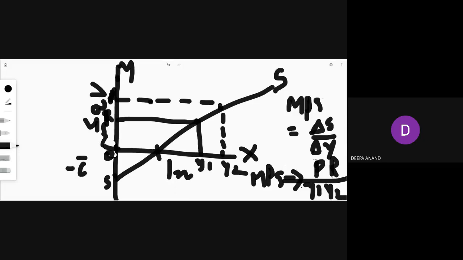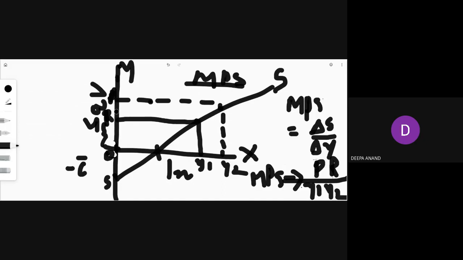So this is the graphical representation of what? MPS, that is marginal propensity to save. So if average propensity to save is asked, only this one point you have to make. And if marginal means additional, what happens if a change comes? If the income is changed, what happens? That's why we have made a change here. Income has increased from Y1 to Y2, so the change is only this much.